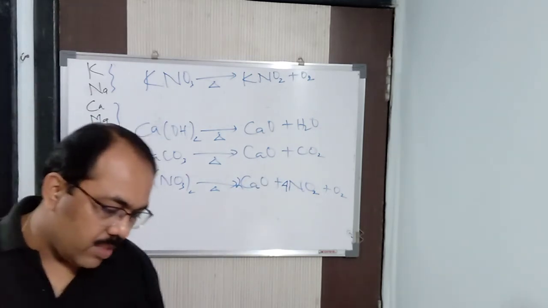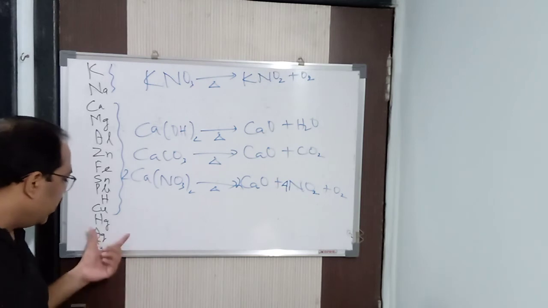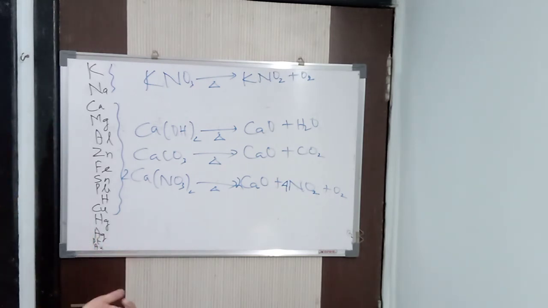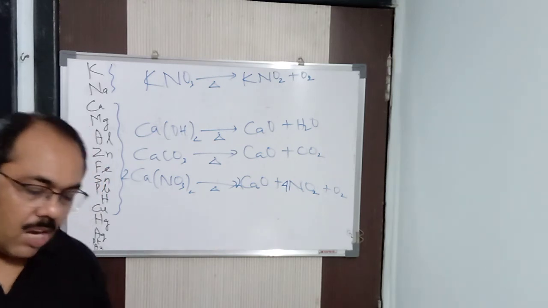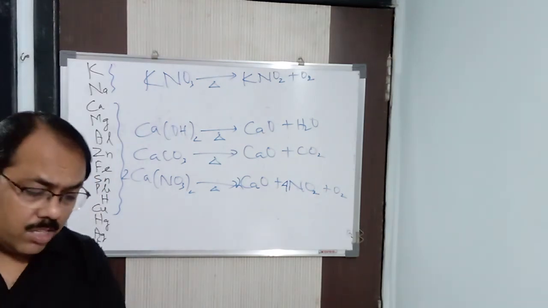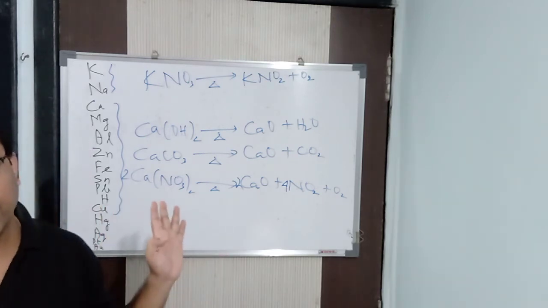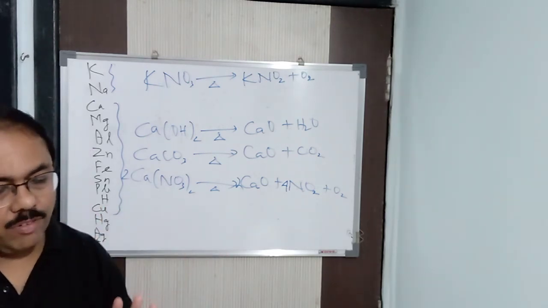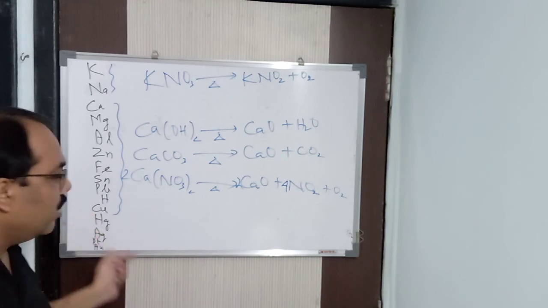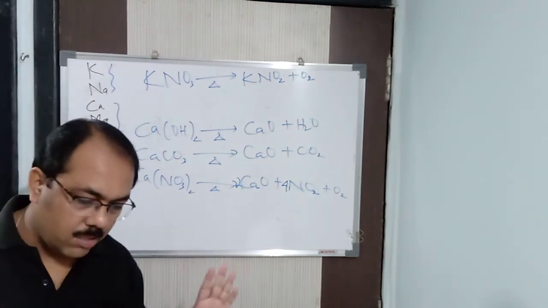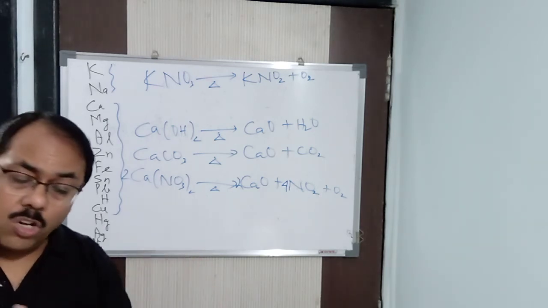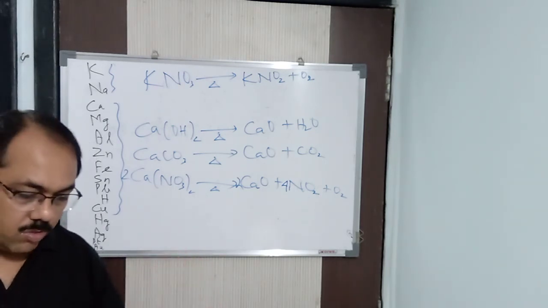Now, mercury to silver, I've already said it, its oxide decomposes to give you metal and oxygen gas is liberated. Now, hydroxides of mercury and silver do not exist. Listen carefully. The hydroxides of mercury and silver do not exist. They are rarely found in nature. Rarely, they do not exist at all. Means they are not stable, so to say.